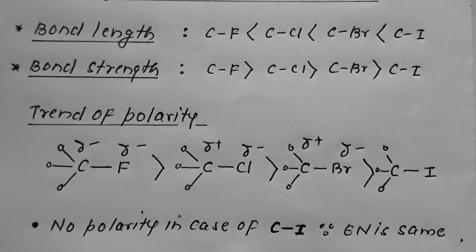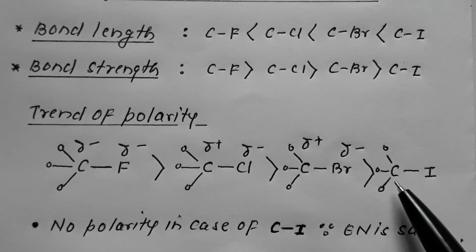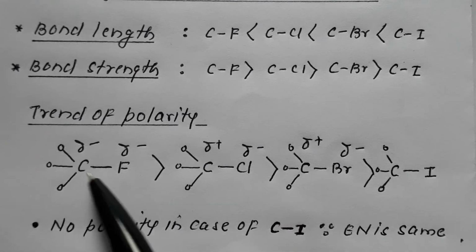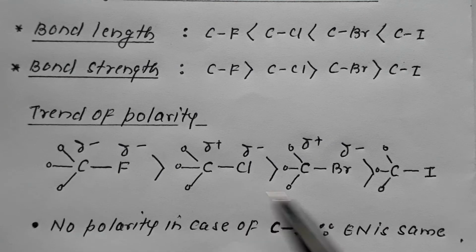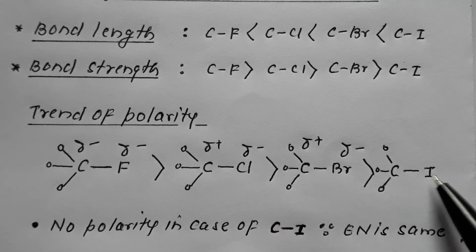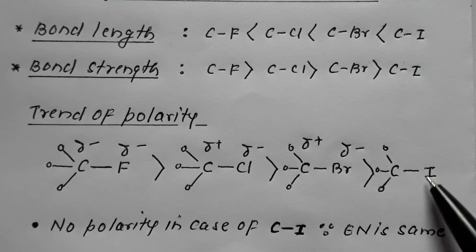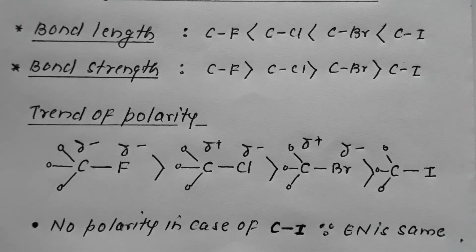In fact, I told you there is no polarity over here. So I said no polarity in case of C-I bond, since electronegativity is same. This bond is a polar bond, this is a polar bond, this is a polar bond, but this bond is not a polar bond. This is because we say no polarity in case of C-I bond, since electronegativity is same.